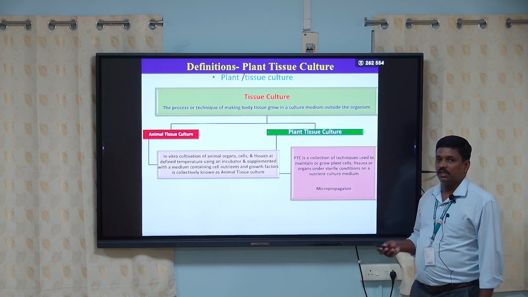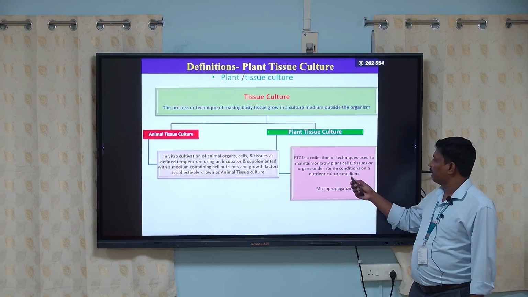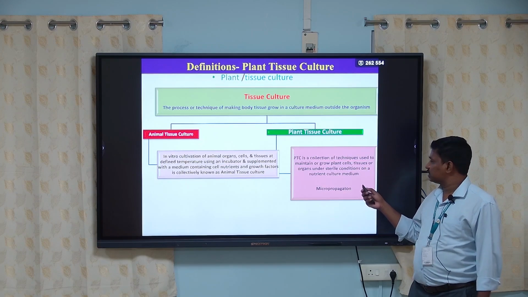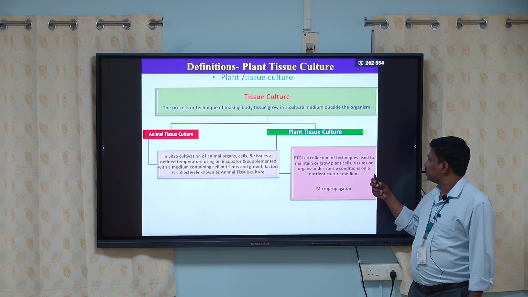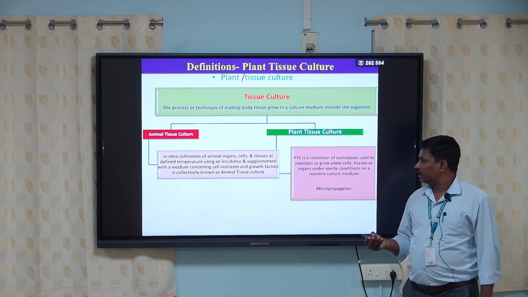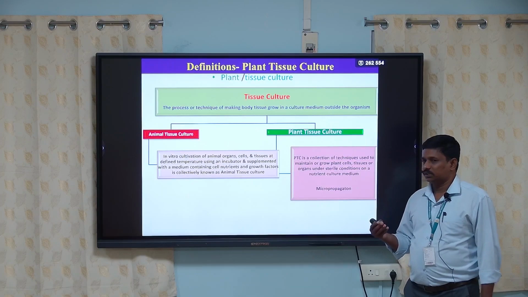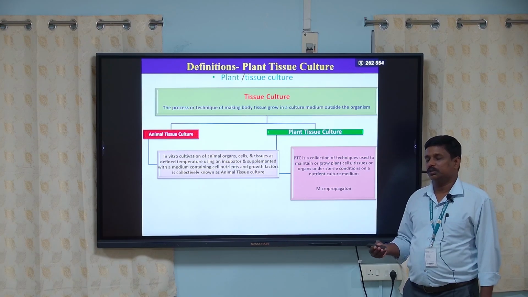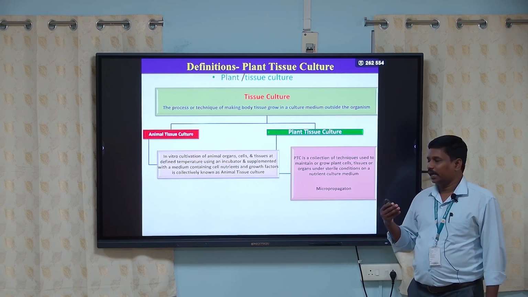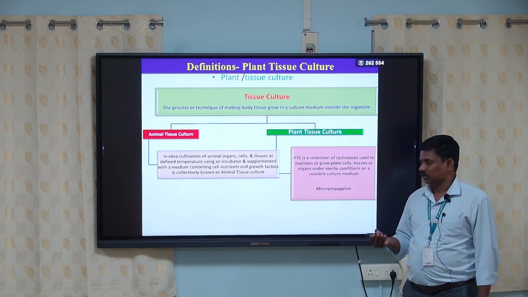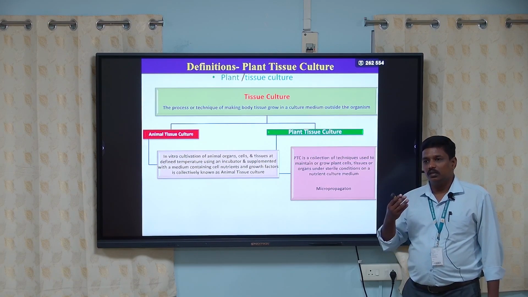Plant tissue culture is a technique used to maintain and grow plant cells, tissues or organs under sterile conditions on a nutrient medium, which means any part from the plant. For example, any cells, simple or complex tissues, parenchymatous cells, organs, parts of the flowers, or parts of the plant.